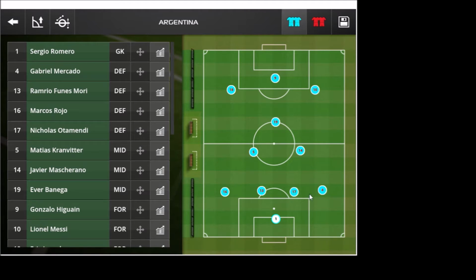In the right back position, Gabriel Mercado, then paired off by number 17, Nicolas Otamendi, the Manchester City man, who's paired off with the Everton man, Ramiro Funes Mori. In the left back position, it's Marcos Rojo. So that completes the back four, which hasn't changed in the tournament, which will definitely benefit Argentina.